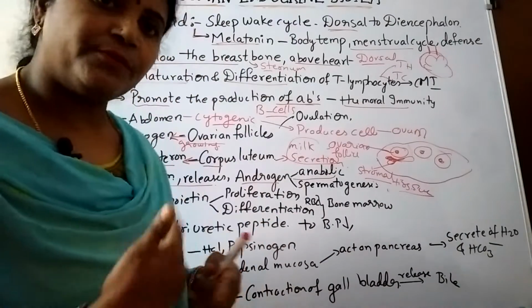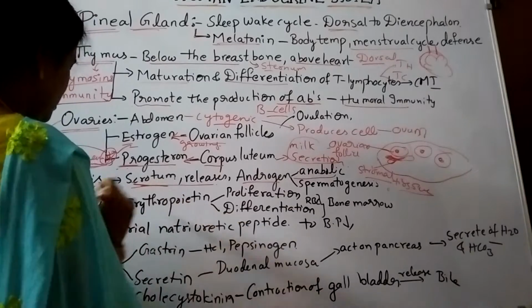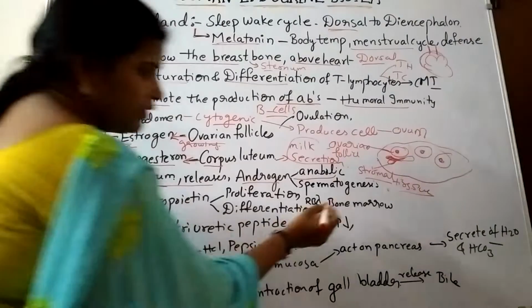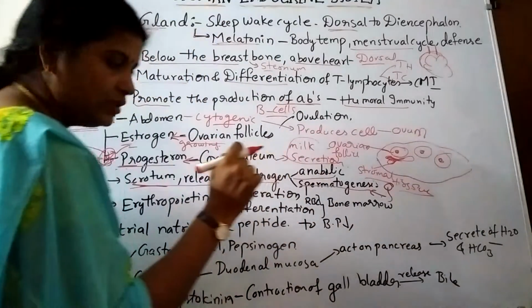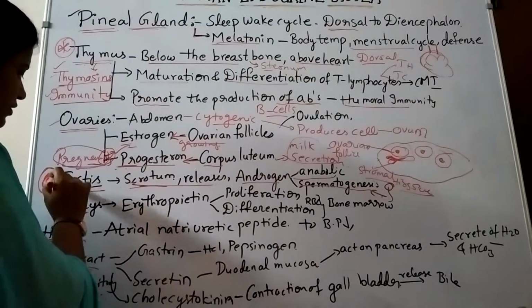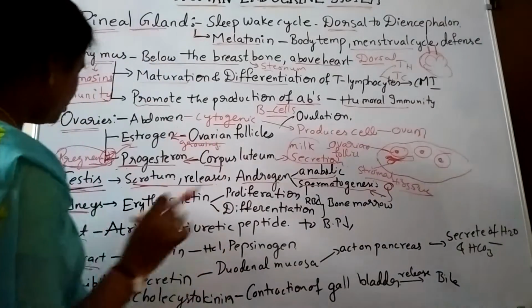Spermatogenesis is nothing but production of sperms. So this is the testis. Very simple. Spermatogenesis means sperm cells are going to be produced and released out of the body, that is all induced by the testis. This is also a cytogenic organ.